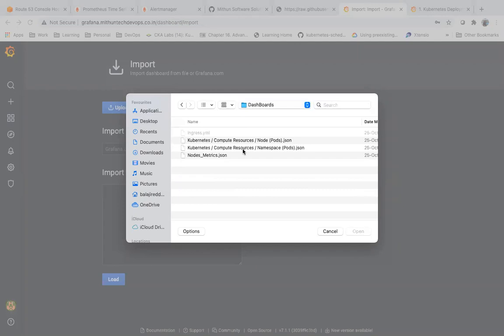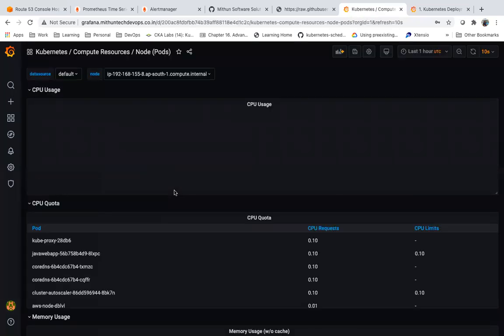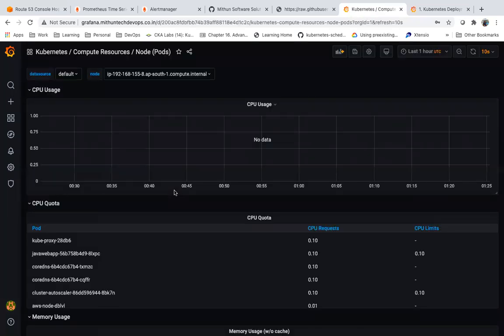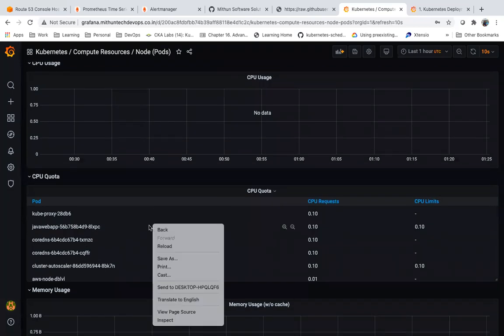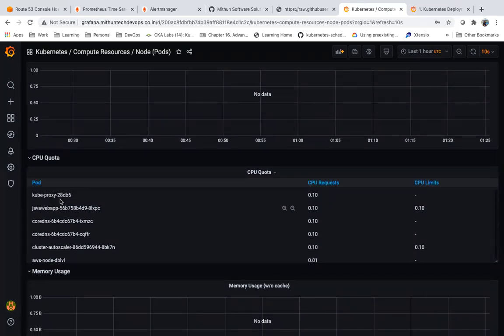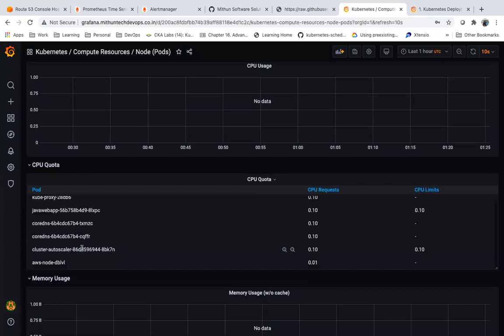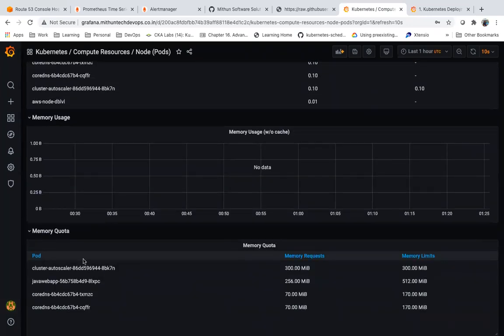Something like this. Let me apply this. Let me load this. So here it is going to show pod wise what is the CPU utilization. Like I have these many pods, right? What is the CPU utilization? If you see, this pod is taking how much CPU request, this pod is taking how much CPU request, right?